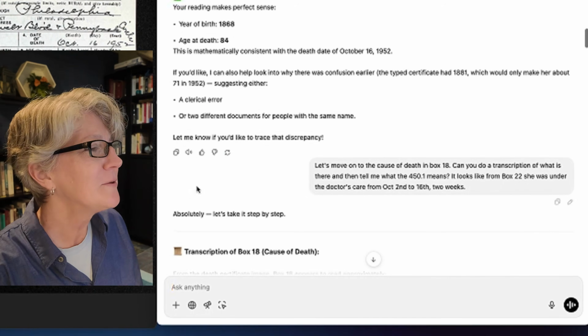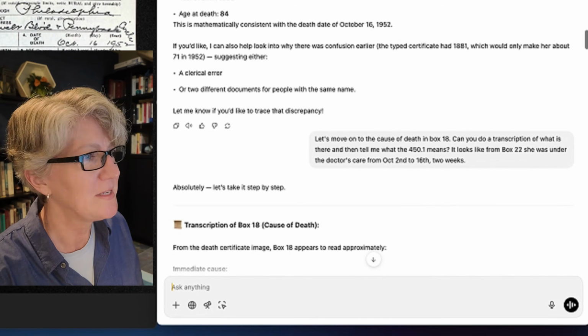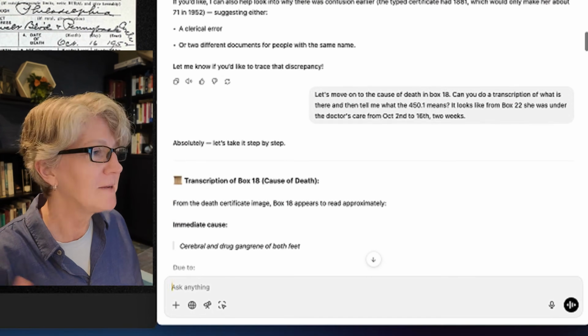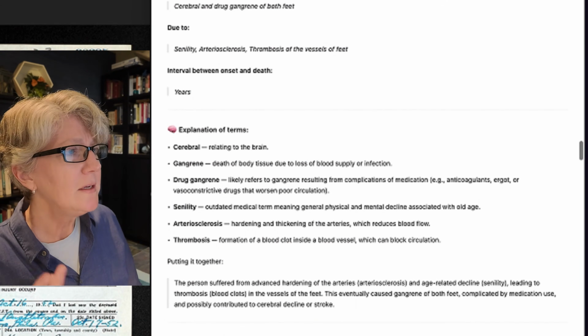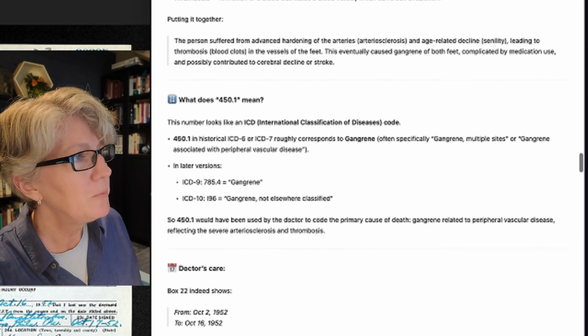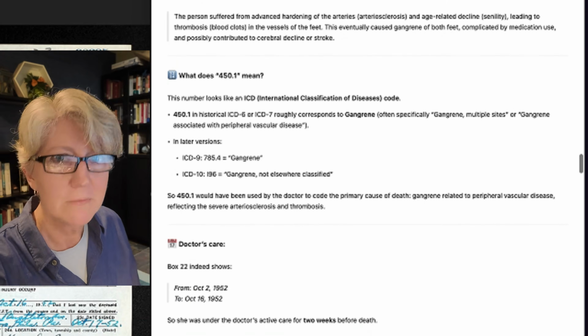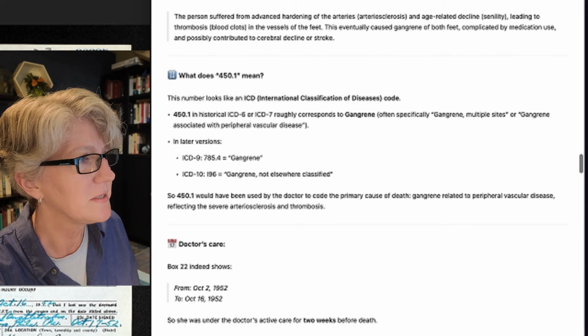This is wonderful. So let's move on to the cause of death in box 18. This was one of my major research hangups. A lot of the family members died of really strange things. In terms of writing family history, I want to take into account all of this. And I ask it to do a transcription of what's there and tell me what 450.1 means. So it goes through and does this reading and it basically repeats what it told me before, but I know that's not right. The 450.1 tells me it's an ICD code for the International Classification of Diseases, and it knows to go back to the historical ICD code documents in order to pull up the right code.